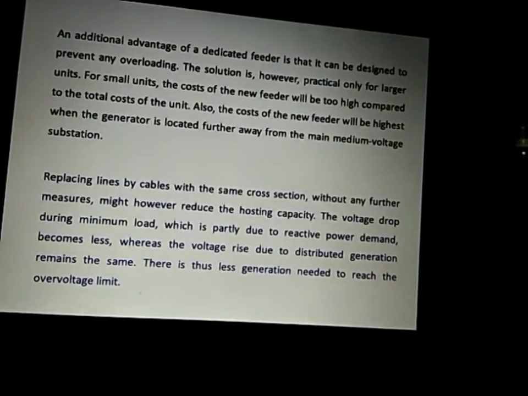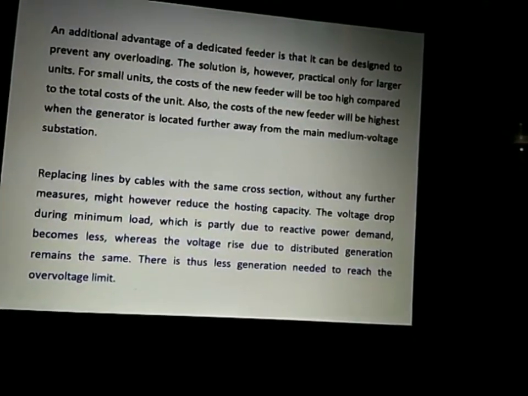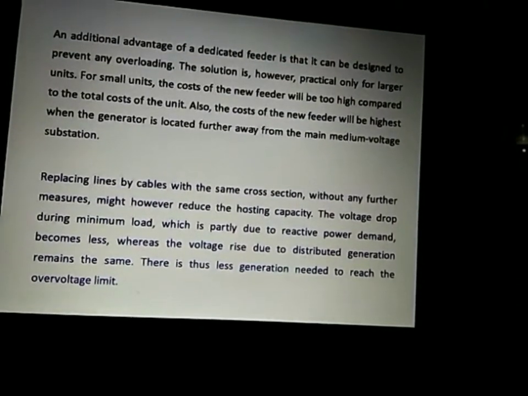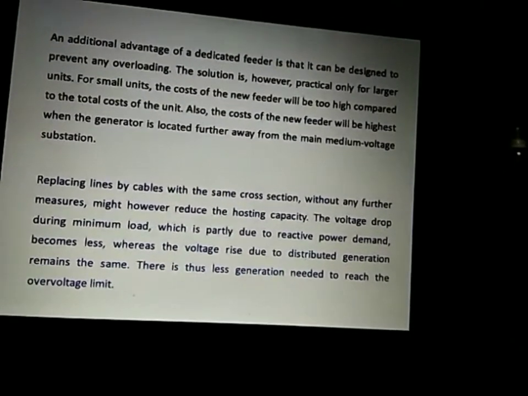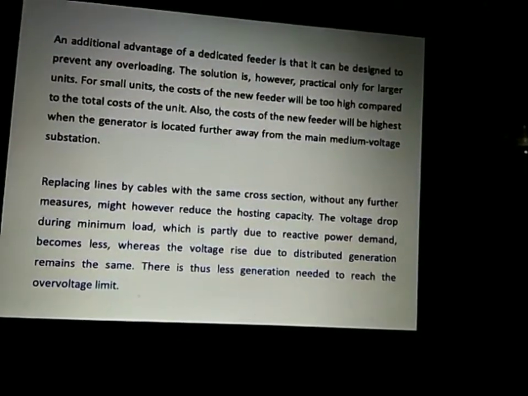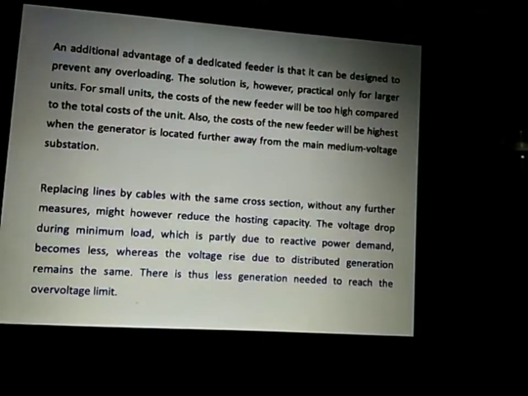However, this solution is practically only possible for larger units. For smaller units, the cost of a new feeder will be very high compared to the total cost of the unit. Also, the cost of a new feeder will be highest when the generator is located further away from the main